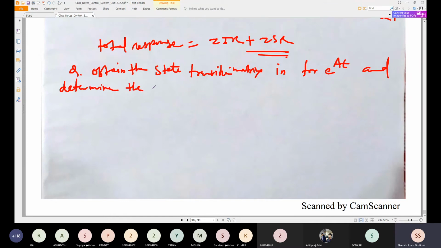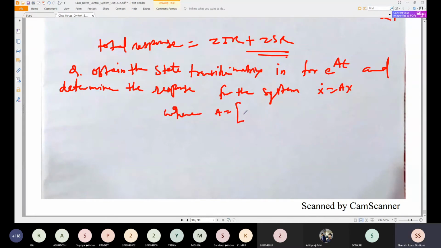the response for the system x dot is equal to ax, and here given as where a is equal to, the matrix is 0 1 minus 2 0, and x1 of 0 is equal to 1 and x2 of 0 is equal to 1. So try to solve this problem.